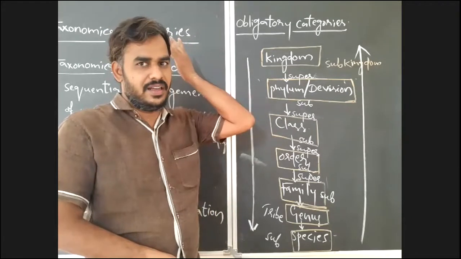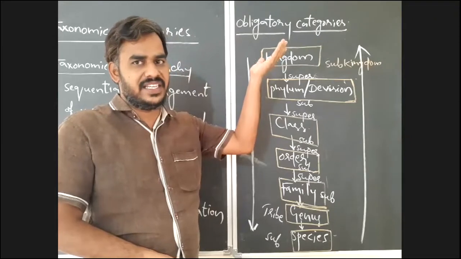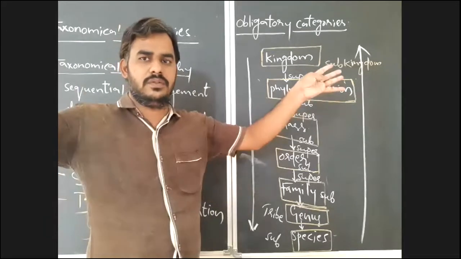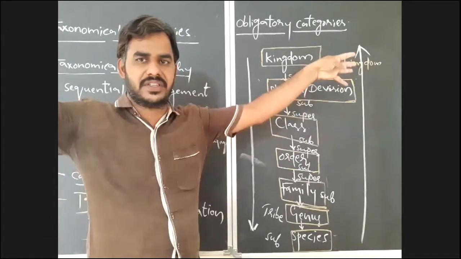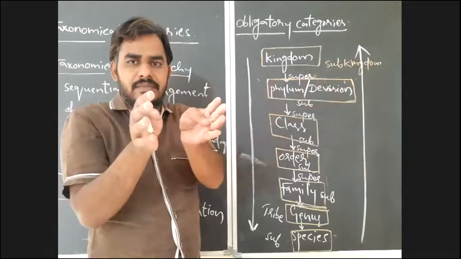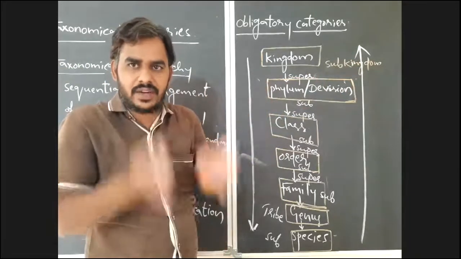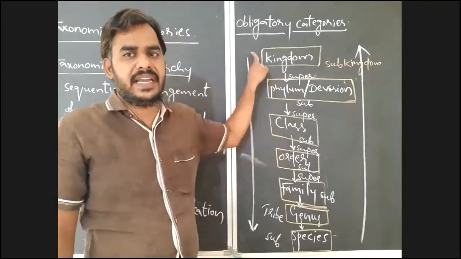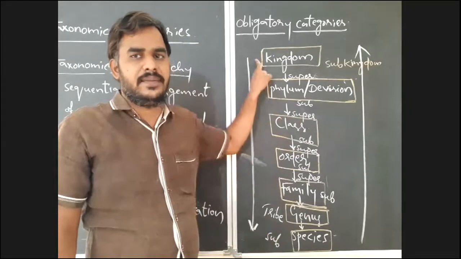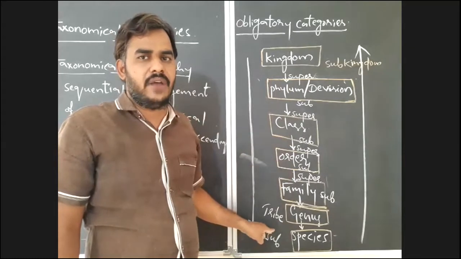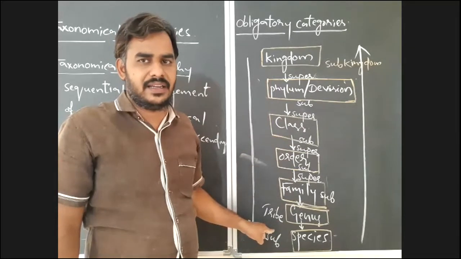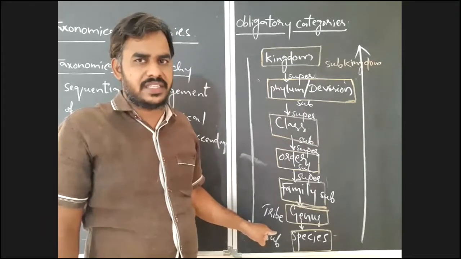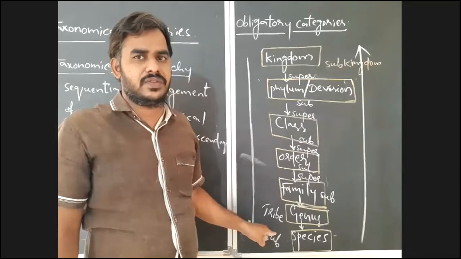It is just like the branches of a tree. If we move towards the lateral sides, the relation may reduce. Whenever we move towards the stem, the relation and closeness are greater. Like that here also, if we move from kingdom to species, the number of organisms decreases, but the relation between the organisms increases. The closeness or similarity between the organisms increases.